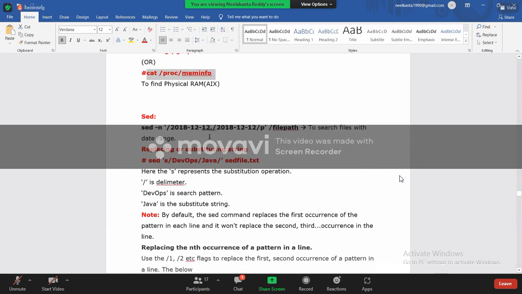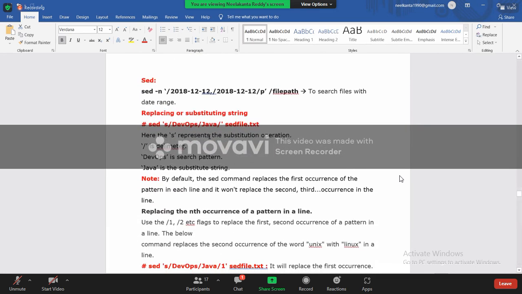What it will do is, it will search for some content based on the criteria you give. The grep command, what will it do? It searches, the same as Control F in Windows. If you give grep and a file name, it will search for that content inside that file, and wherever the content matches, it will give those lines.